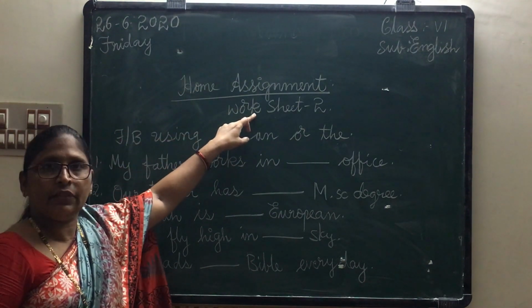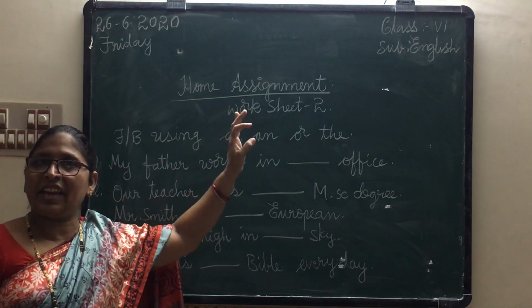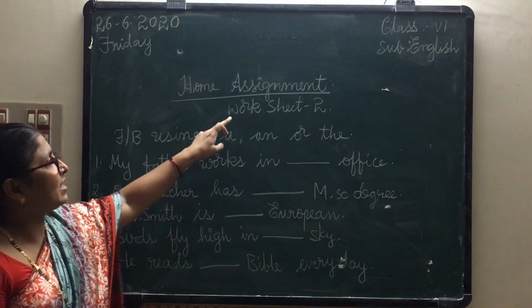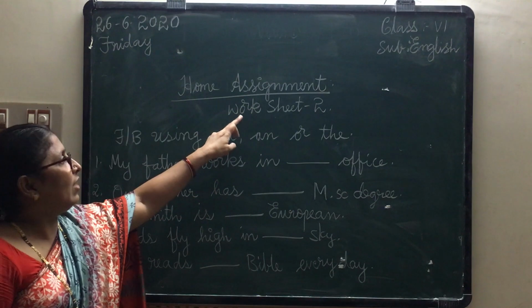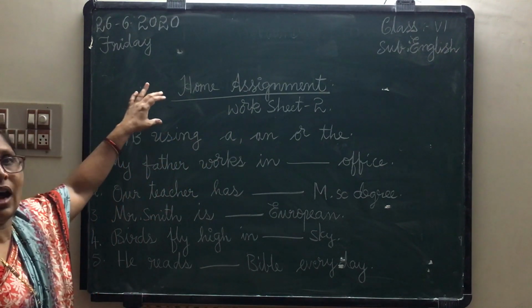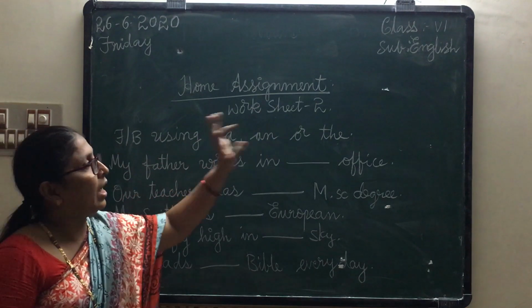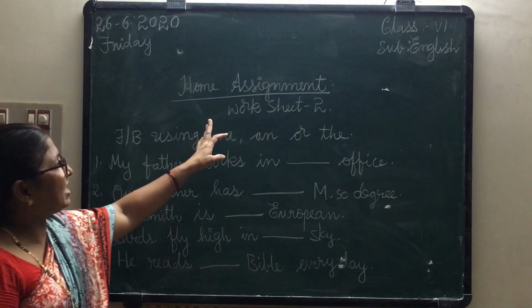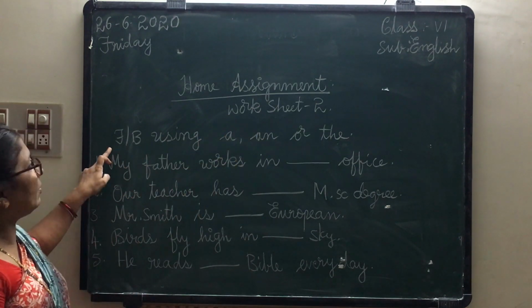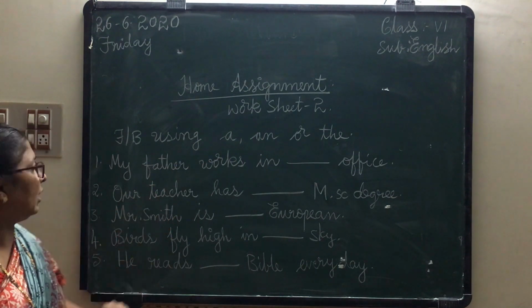This is the second worksheet. In the first worksheet, I gave about the sentence. Now here in the second worksheet, I am giving about articles. Fill in the blanks using A, an, or the. Okay, the worksheet is about articles.